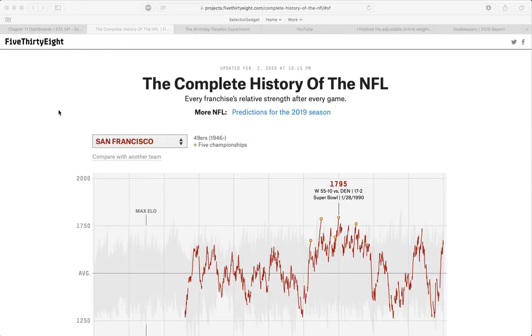The first way we're going to look at this is using a website by 538.com. 538 is a political polling website, but in their non-political points in time, they also look at sports and a few other things. Really, they do a lot of very good data visualizations, and I really like them. In this particular case, we're going to look at American football, particularly the NFL, and try to address the question about which are the best teams in NFL history.